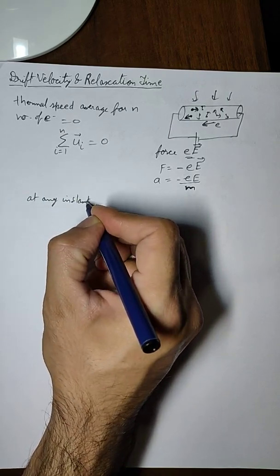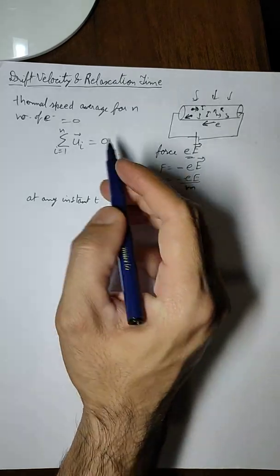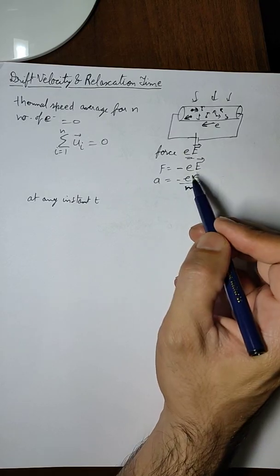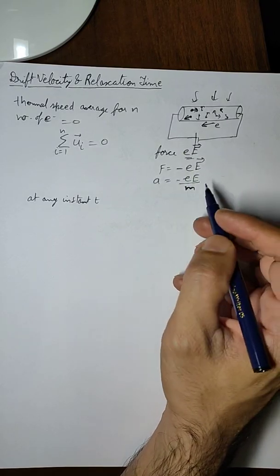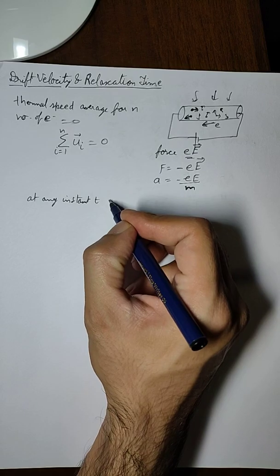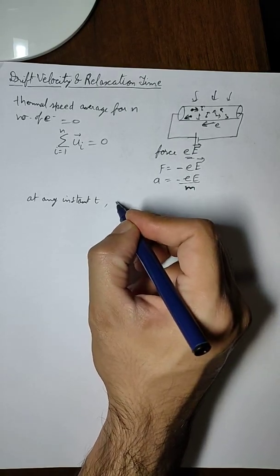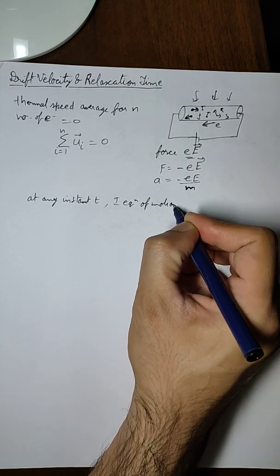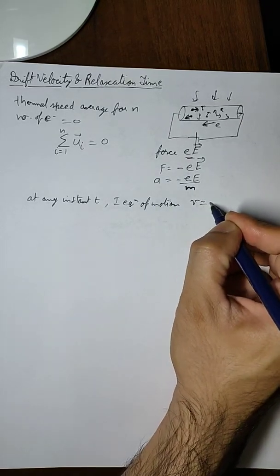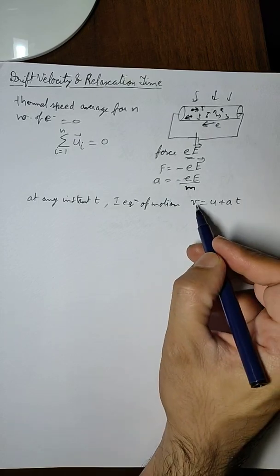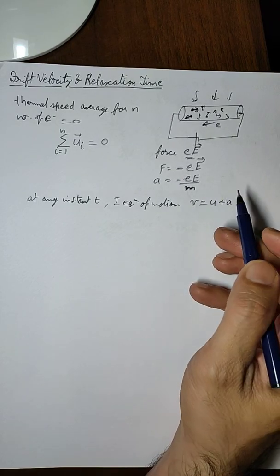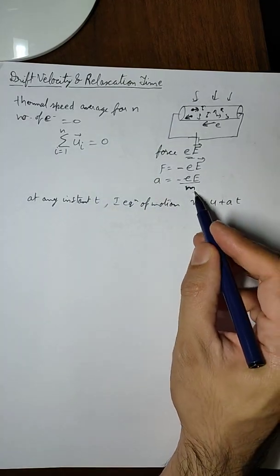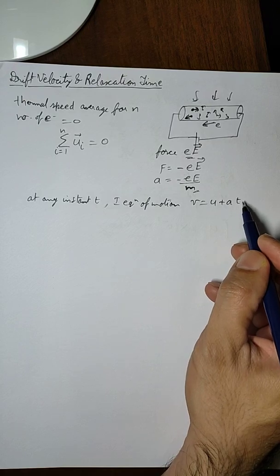every electron will have two kinds of velocity, one due to thermal velocity and one due to the battery. So every electron will have a velocity which can be given by the first equation of motion, V equals U plus at, where V is the velocity of the electron, U is the thermal velocity of the electron, a is the acceleration that we just calculated, and t is the time.